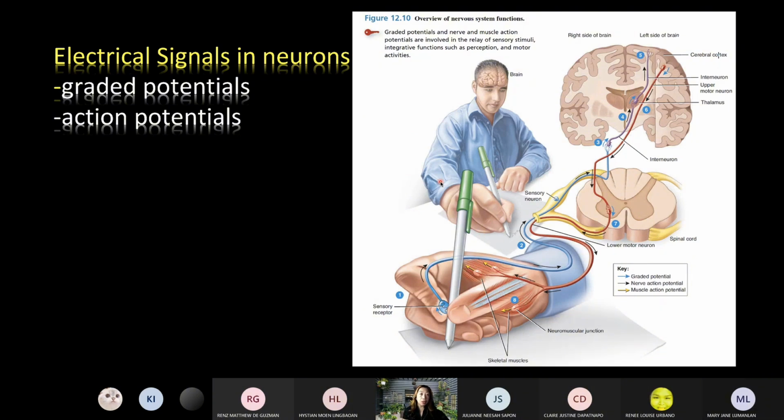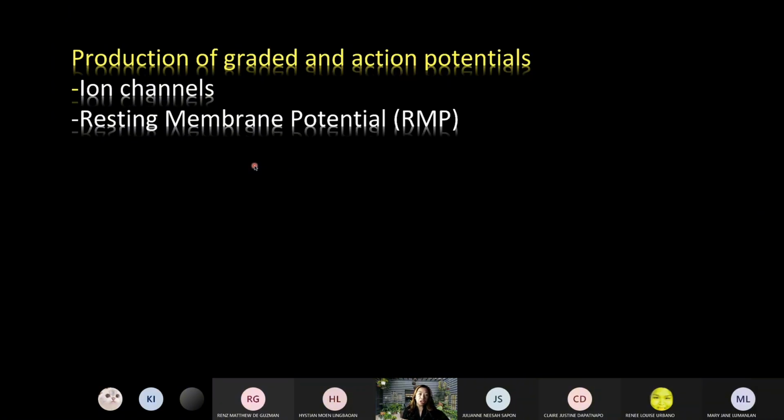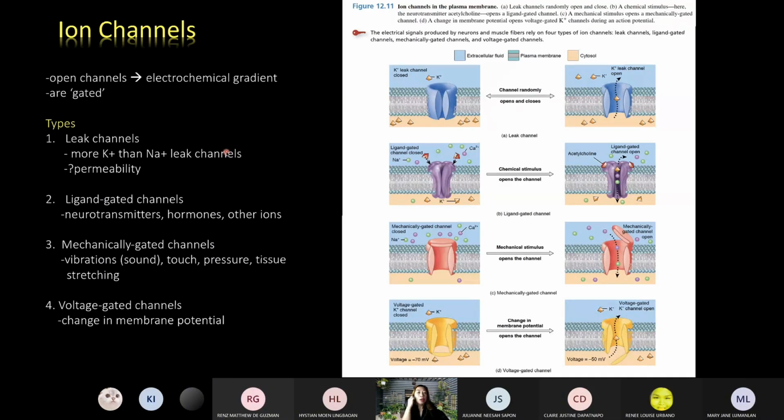So again, the neurons communicate utilizing graded and action potentials because the neuron membranes are very, very sensitive. And it says here that the production of the graded and the action potentials is actually influenced by two very important features of the cell membrane. The first feature is the presence of ion channels, and the second feature is the resting membrane potential. So we have here the ion channels.